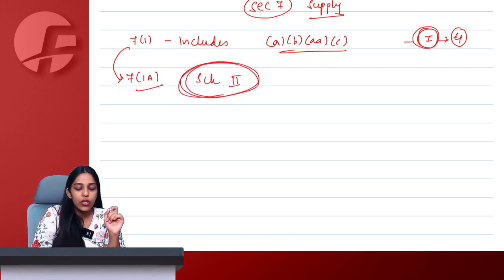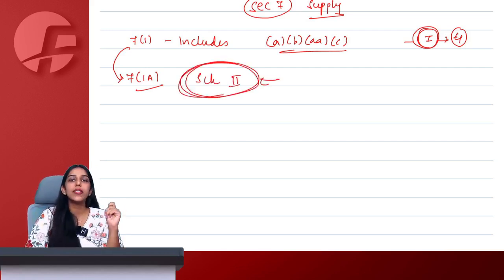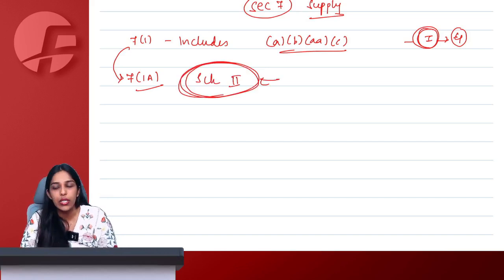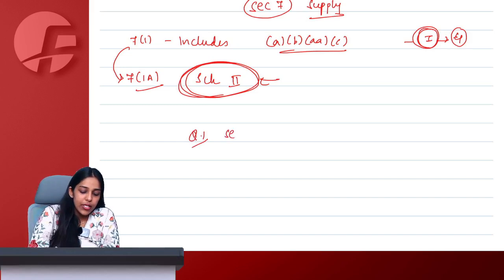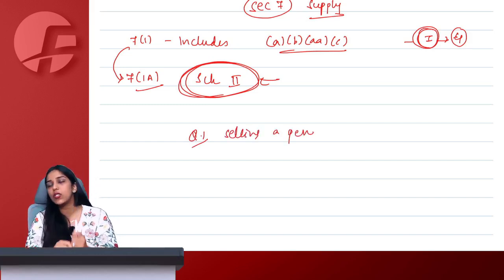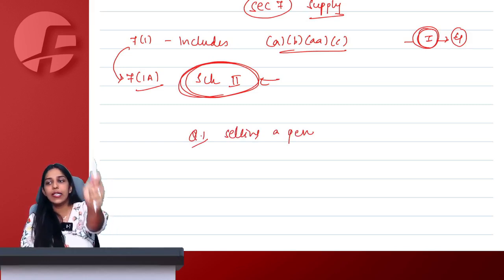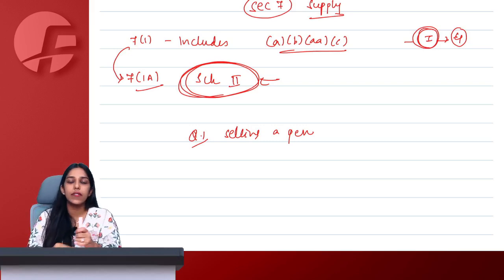Now even if I don't teach you section 7(1A), I am 100% sure you will all give right answers. Tell me. Question number 1. I am selling a pen. This pen belonged to me. I sold this pen for 7,000 rupees. Tell me, what is it? Supply of goods or service?